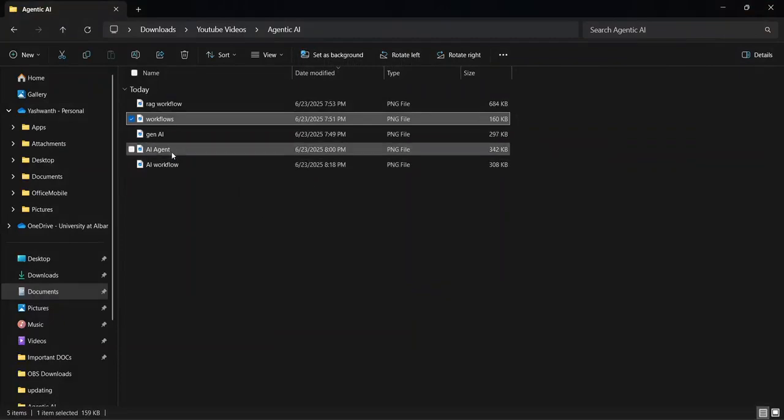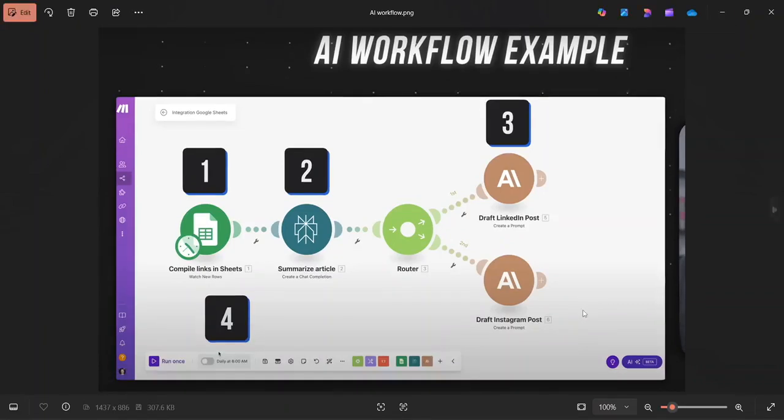Coming to the AI workflow, all the process is done in a fixed manner. For example, compile the links in a sheet. It will access another tool like Perplexity to summarize the article, and then reroute it to draft a LinkedIn post and also draft an Instagram post.